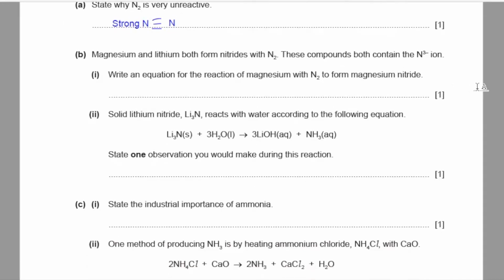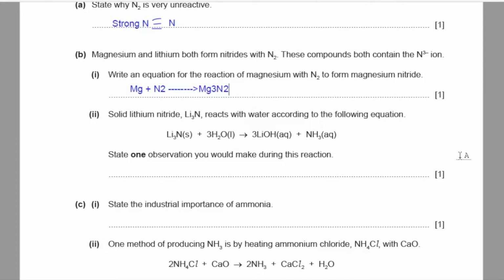Part B, magnesium and lithium both form nitrides with nitrogen gas. These compounds both contain the N3- ion. Part 1, write an equation for the reaction of magnesium with nitrogen gas to form magnesium nitride. So magnesium reacting with nitrogen gas as a diatomic molecule. Magnesium nitride will have 3 atoms of magnesium and 2 atoms of nitrogen, because the charge carried by Mg, which was +2, will now be the number of atoms of nitrogen, and the charge which N was carrying, and that was -3, that will be the number of magnesium atoms.